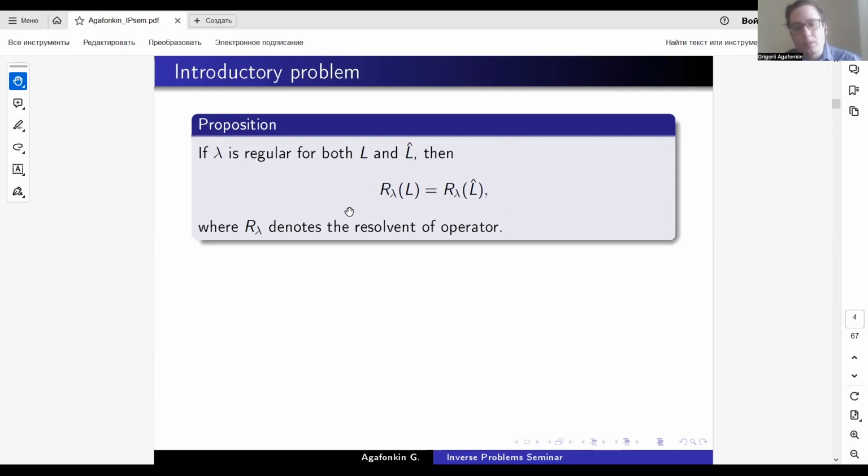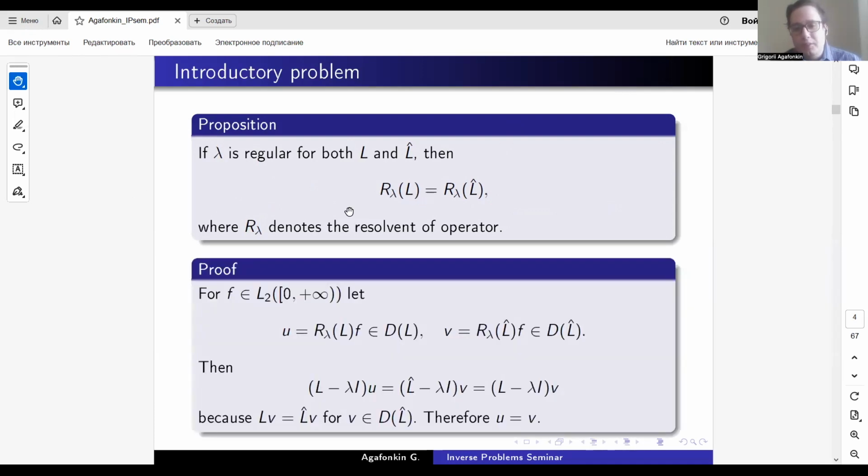In this case, the proof is very straightforward. For f from L2 on the half line, we will consider the function u being R_lambda(f), which belongs to the domain of operator L, and the function v being R_lambda of L hat applied to f, from the domain of L hat.